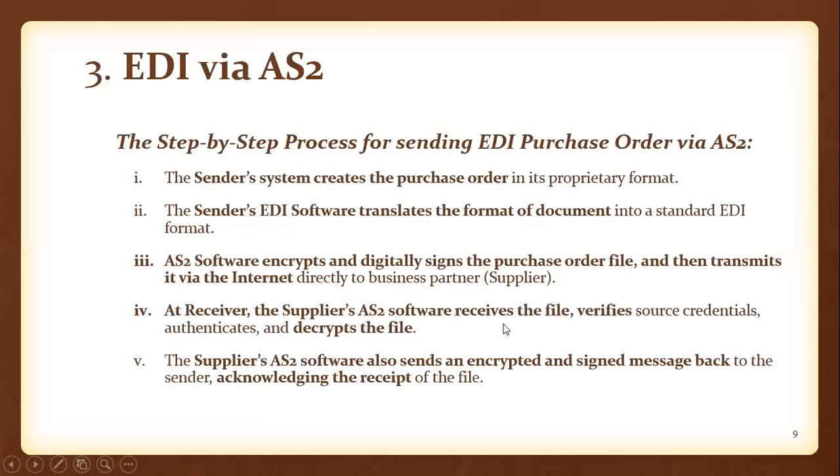That AS2 software will receive the file from the sender, that is the purchase order, and verify that purchase order, and it will also verify the credentials. If the credentials match, then it authenticates the purchase order, and it will decrypt the file. After decrypting the file, it knows what the purchase order contains, and according to the details given in the purchase order, the supplier company will get ready to deliver the products. After receiving the purchase order, the supplier's AS2 software also sends an encrypted and digitally signed message back to the sender, acknowledging the receipt of the file.